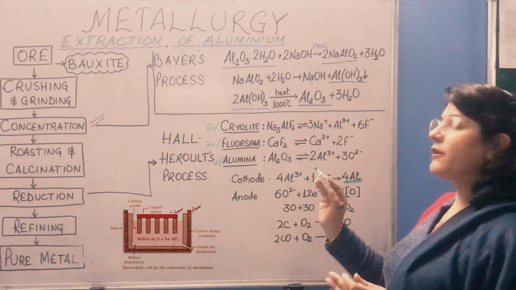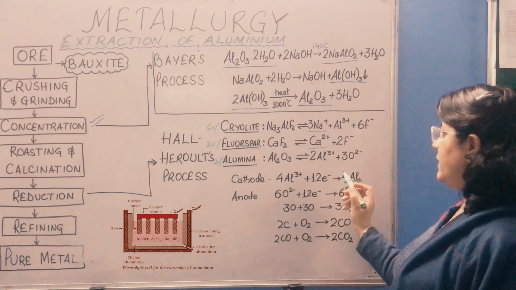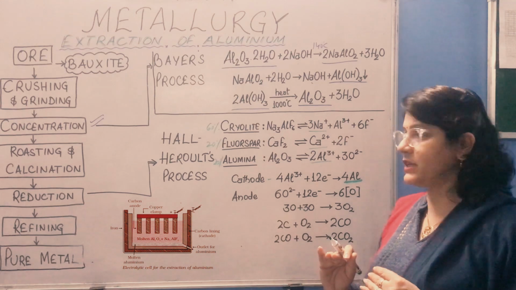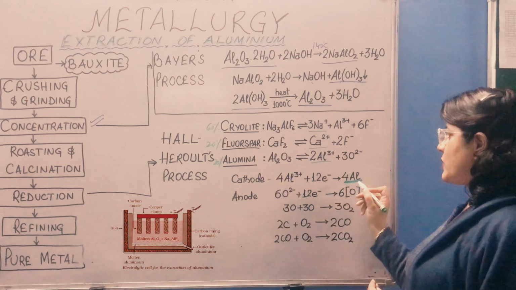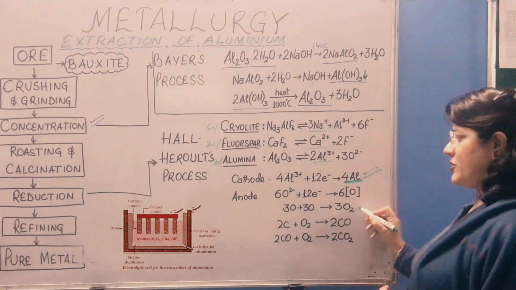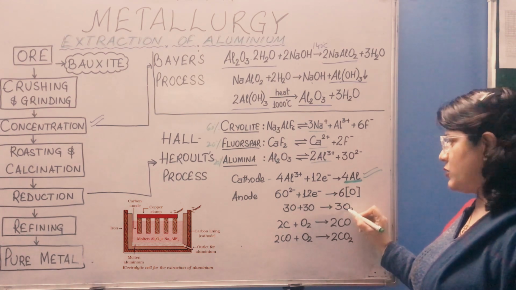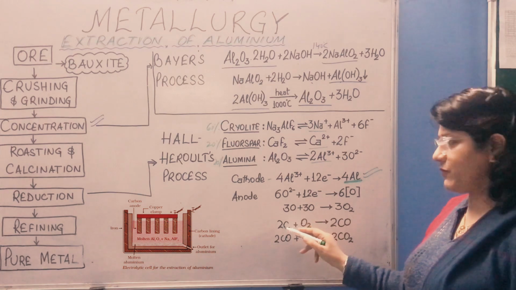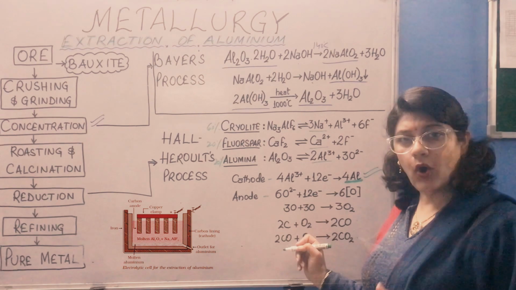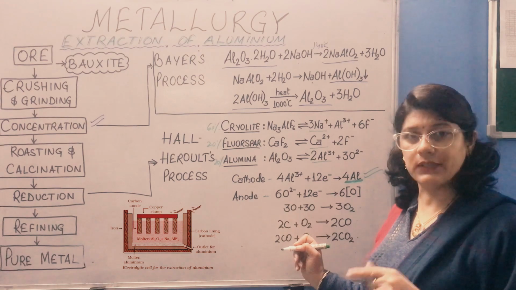As you can see, here we have three cations. One is sodium, another is calcium and then aluminium. So aluminium being lower in the electrochemical series will be discharged at cathode. So aluminium is discharged at cathode, and at the anode oxygen is discharged. As you can see, 6 nascent oxygen are produced, then 3 molecules of oxygen. Further it reacts with carbon to form carbon monoxide, and then carbon dioxide is formed. Anode needs to be replaced from time to time as it gets oxidized with the formation of oxygen at the anode.